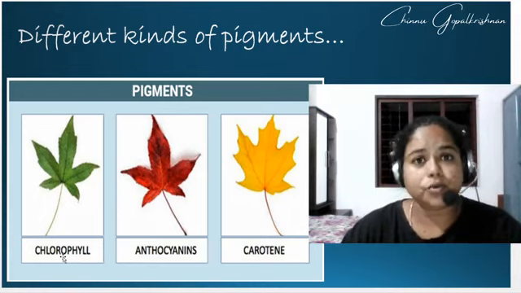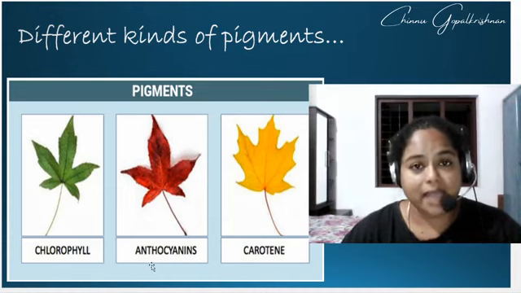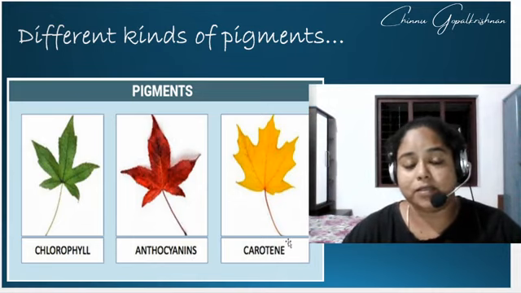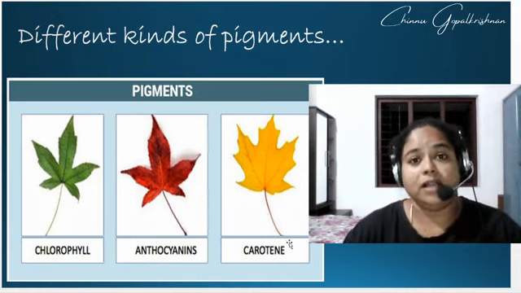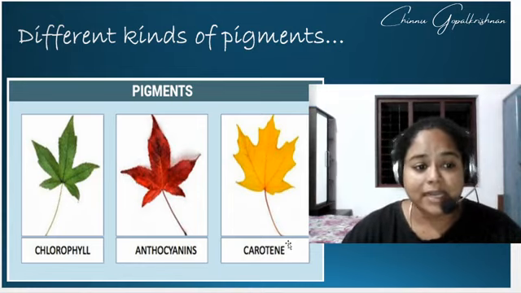So it is due to what? It is due to two other major pigments, anthocyanins and carotenoids. So apart from chlorophyll, you have another group of pigments which give yellow and red color to our fruits, vegetables as well as the leaves.